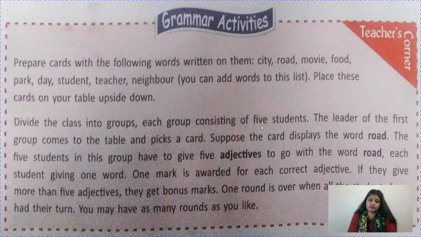The leader of the first group comes to the table and picks a card. Suppose the card displays the word road. The 5 students in this group have to give 5 adjectives to go with the word road, like narrow road, broad road, dirty road, like this. Each student gives one word. 1 mark is awarded for each correct adjective, and if they give more than 5 adjectives, they get bonus marks. Very nice. One round is over when all the students have had their turn. You may have as many rounds as you like.